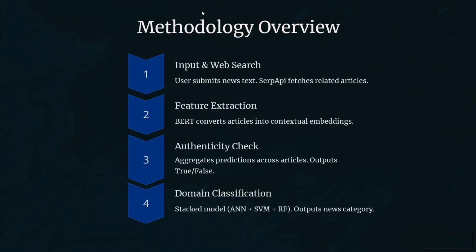Let me explain how our system works. The user first inputs the news article that he wants to search. This news article is then searched through SerpApi and we obtain the top 5 most relevant articles related to it. These articles are then passed through BERT, which is a deep learning model used for feature extraction. The output of the BERT model is then provided to the authenticity models as well as the domain classification models, which classify the news as true or false or determine its category as per the need.